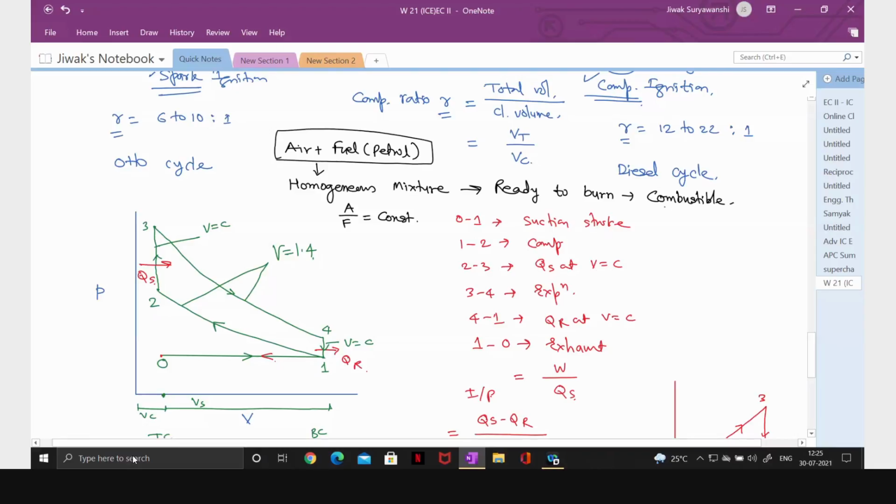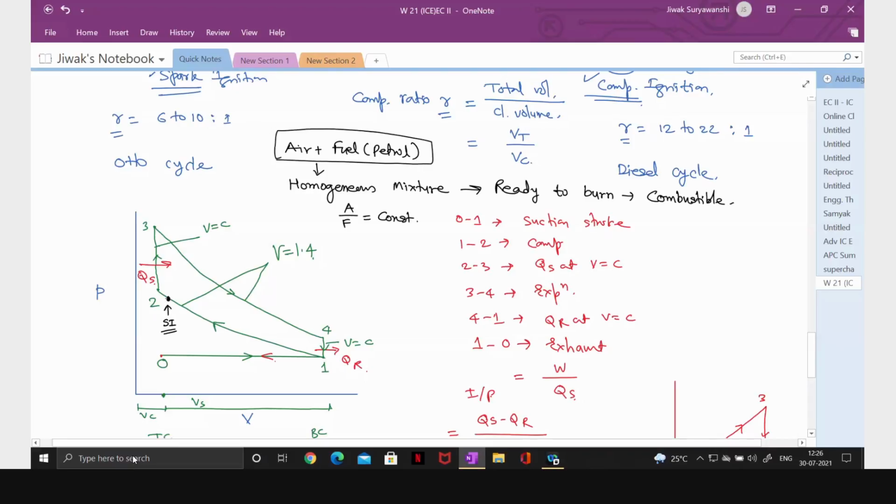The whole mixture which is ready to burn is supplied into the cylinder. Somewhere here in the actual engine, the spark is ignited. Spark ignition takes place while the piston is going up, during the compression stroke itself. As soon as the spark is ignited, ignition takes place, followed by combustion.